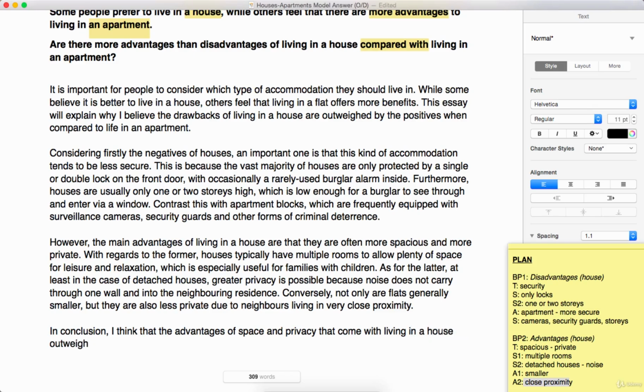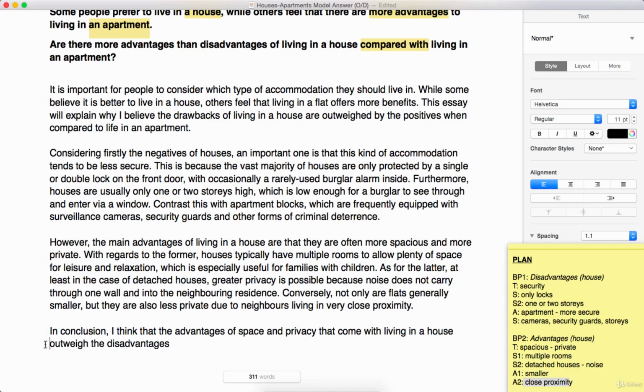outweigh. Now, a lot of people would be telling me now that I should write a comma. There should be a comma here. But no, there is no need, because if you think about this, all of this remains your subject. It's a long subject, but notice it's just followed by the verb. So these advantages, if you made it referencing, you say these advantages outweigh. You wouldn't add a comma, so there's no need to add a comma here. In fact, you shouldn't, because it would be inaccurate. So the advantages of space and privacy that come with living in a house outweigh the disadvantages.